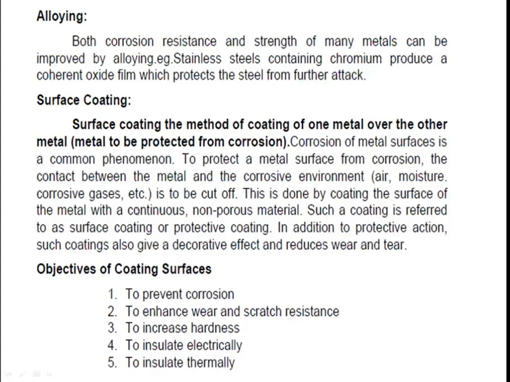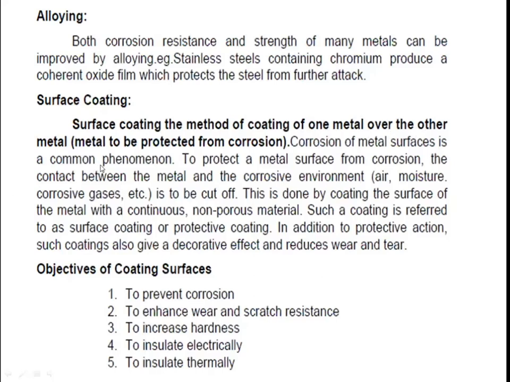Metallic coating and surface coatings are both the same. The base metal is coated with another metal which protects it from corrosion. Surface coating is the method of coating one metal over another metal.